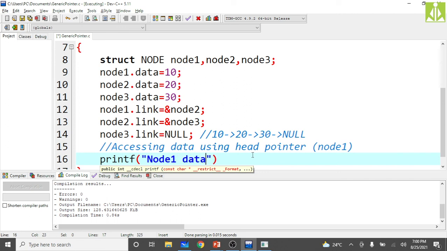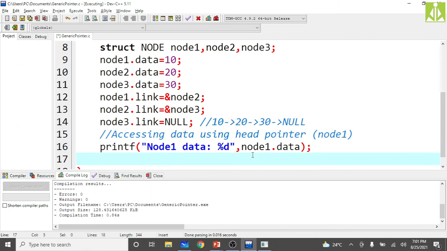So first I am printing node 1 data. How? It is very simple: printf with percentile d, node 1 dot data. Then to access node 2 data, printf node 2 data colon percentile d.